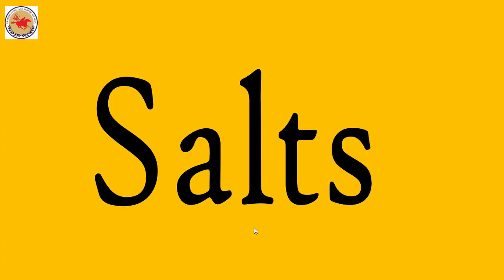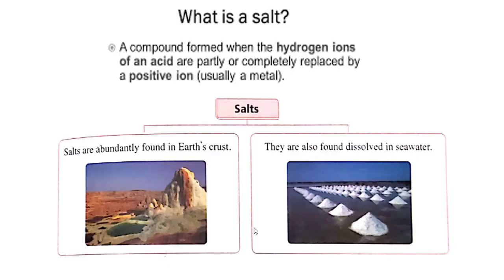After that we have salts, and salts are formed when hydrogen ions of an acid are completely or partially replaced by a positive ion. Salts are found in Earth's crust or dissolved in sea water.